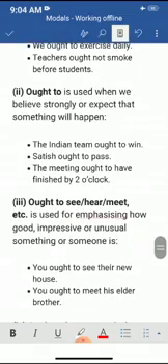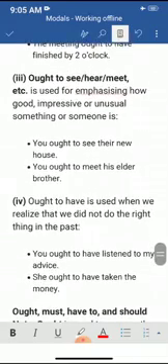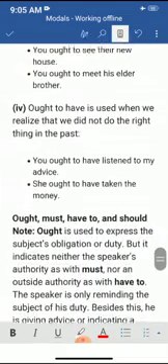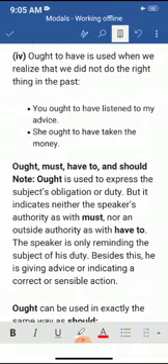Ought to see, hear, meet, etc. is used for emphasizing. Ought to have is used when we realize that we didn't do the right thing in the past. Ought, must, have to and should. Ought is used to express the subject's obligation or duty.